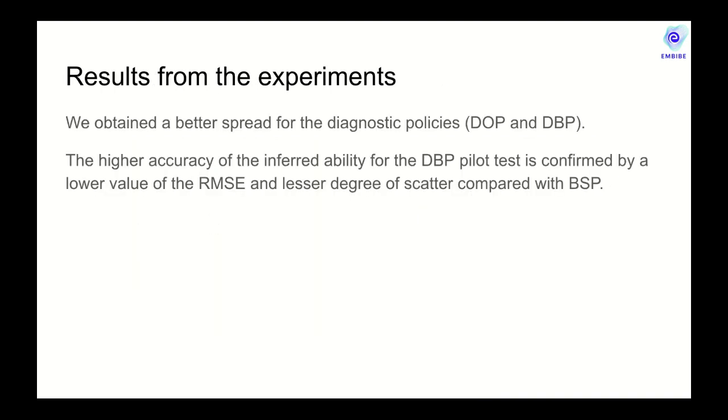So based on these observations, we note that if a test is configured with both DBP and DOP, it has a higher spread, it has a better accuracy, and the relative rankings of the abilities remain more or less invariant to the different tests, unlike the baseline policy.